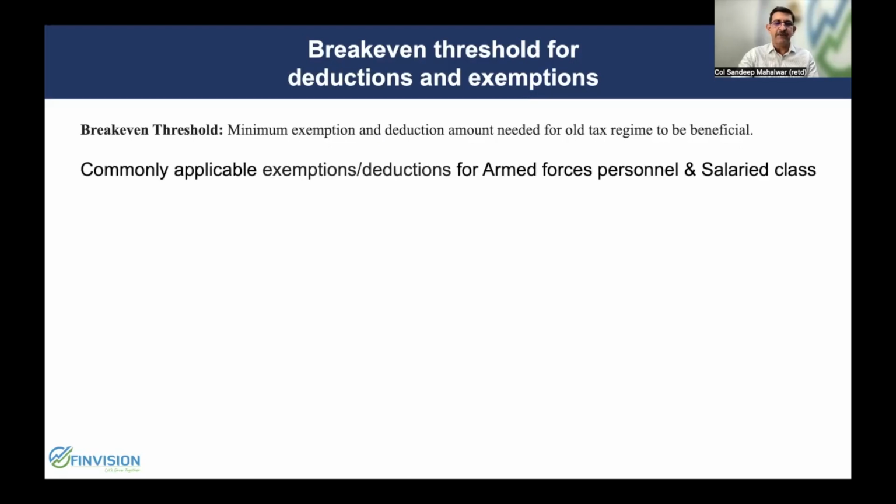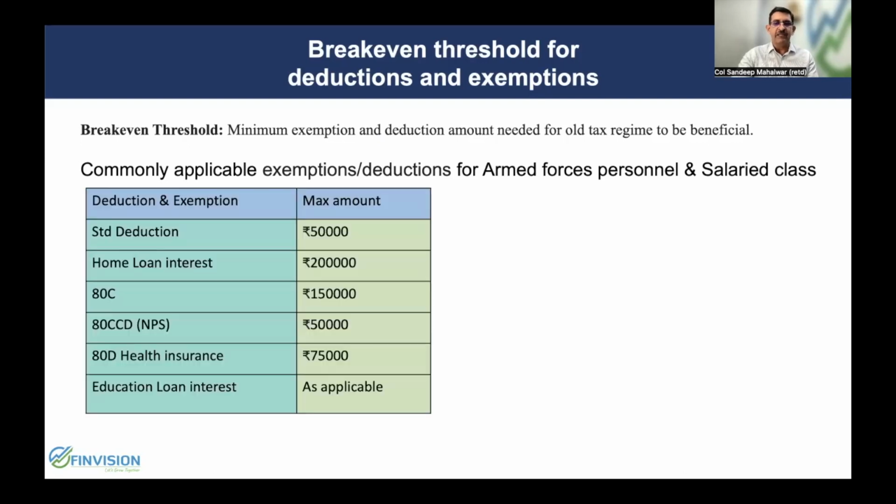Coming to the commonly applicable exemptions and deductions for armed forces personnel and salaried class taxpayers, we in the armed forces are eligible for the standard deduction, which is 50,000. Home loan interest, a maximum of up to 2 lakh rupees is allowed. Under 80C, that includes your DSOP, PF, insurance policies, etc., up to 1.5 lakh rupees, NPS of up to 50,000 rupees, health insurance based on your eligibility up to a maximum of 75,000 rupees, and education loan interest as applicable on an individual basis.